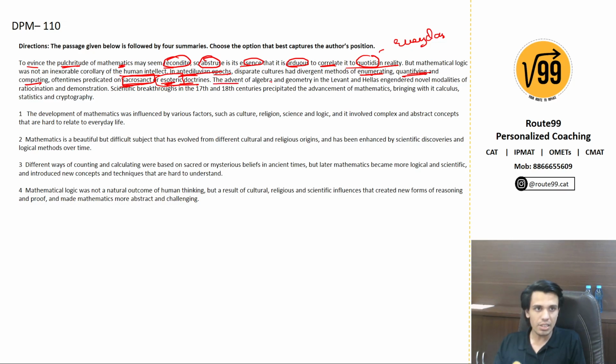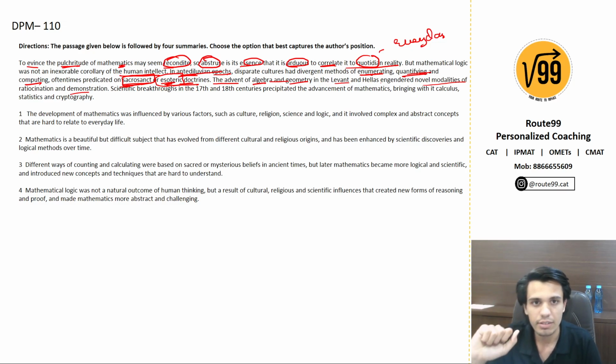The advent of algebra and geometry in the Levant and the Hellas engendered novel modalities of ratiocination and demonstration. Okay, but after there came algebra and geometry, which may standardize things. So here the author is saying that earlier cultures used to have different methods of calculating and quantifying everything, and there was no standard for it. But then there came algebra and geometry, which provided more standards.